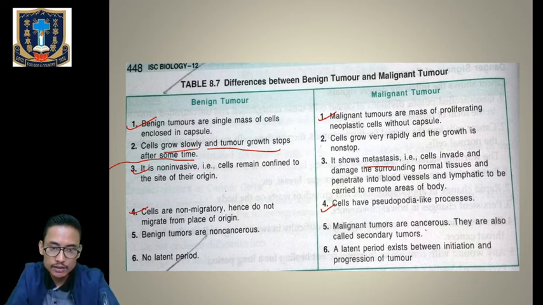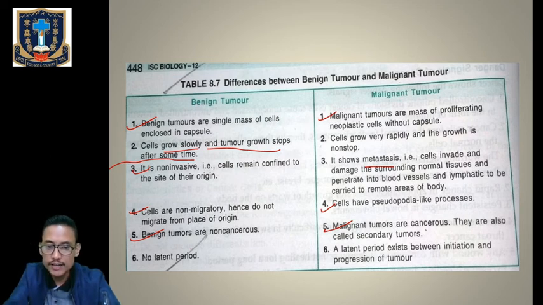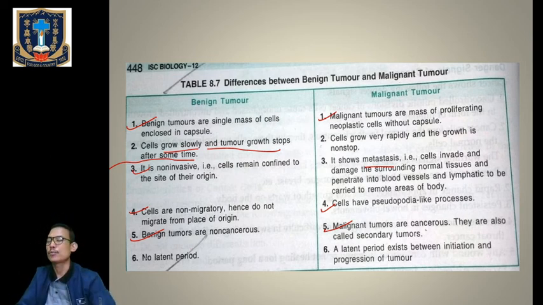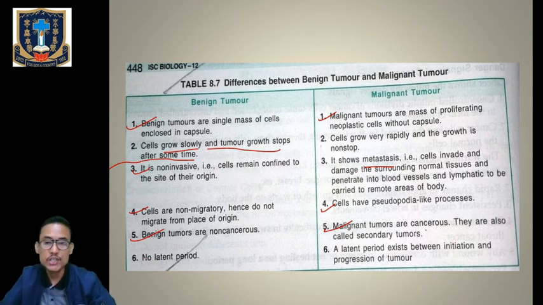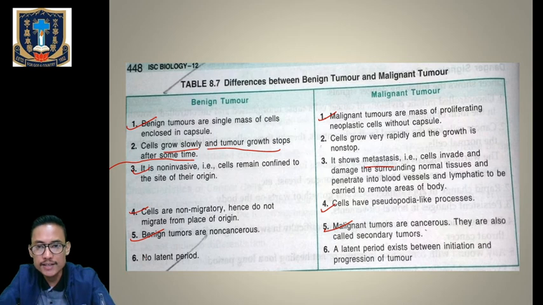Benign tumors are non-cancerous tumors. Okay, so the cells of the benign tumors are non-cancerous, whereas in the malignant tumor, the cells are cancerous. Okay, the tumors are cancerous and they are called secondary tumors. So we don't have a latent period in case of benign tumor, but a latent period exists between the initiation and the progression of tumor in case of malignant tumor. So this is the common difference between the benign tumor and the malignant tumor.